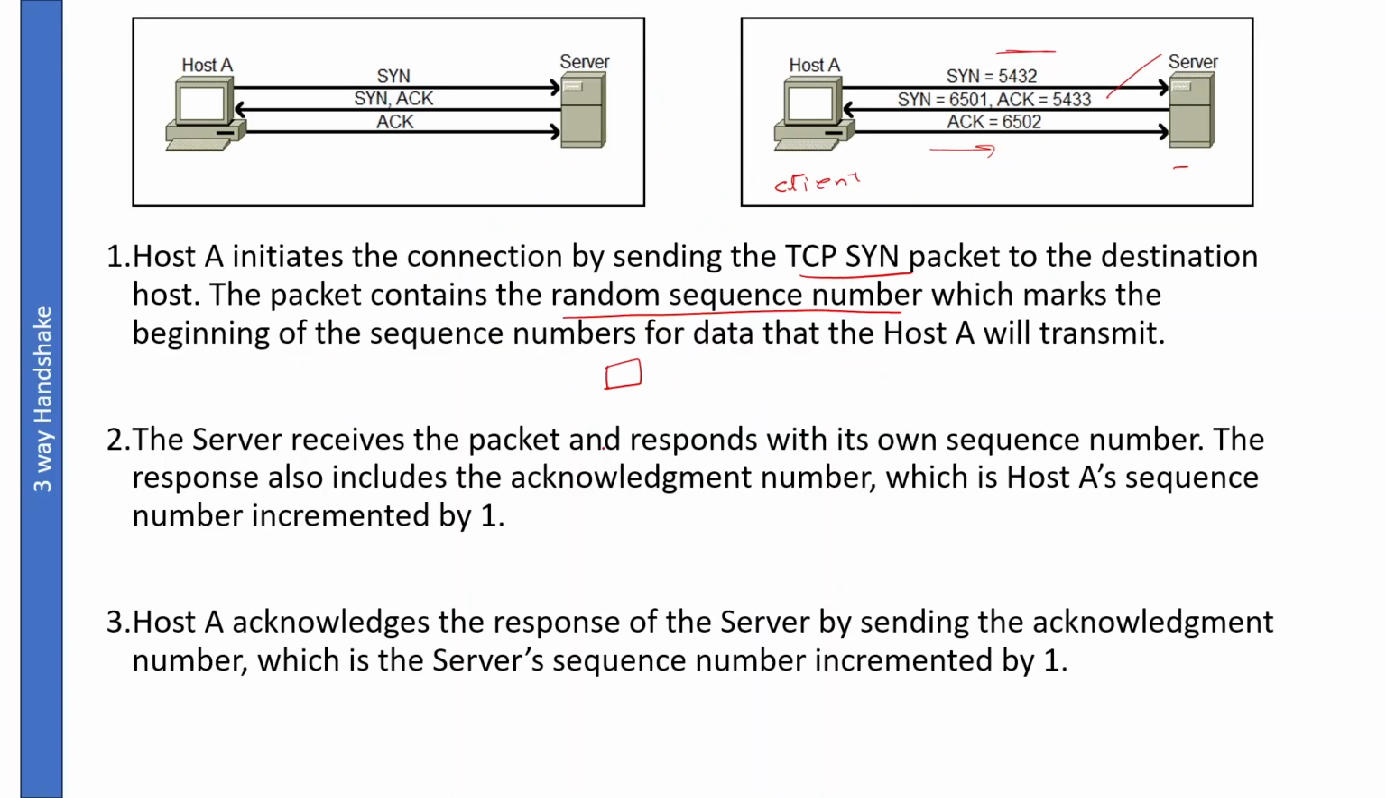The server receives the packet and responds with its own sequence number. In the second step, what is happening? The server is sending a sync acknowledgement message. At that time, the server will send its own sequence number and it will include an acknowledgement with the client number incremented by 1. Finally, host A acknowledges. So that means our client will acknowledge this sync acknowledgement message, the response of the server, by sending the acknowledgement number, which is the server sequence number incremented by 1.